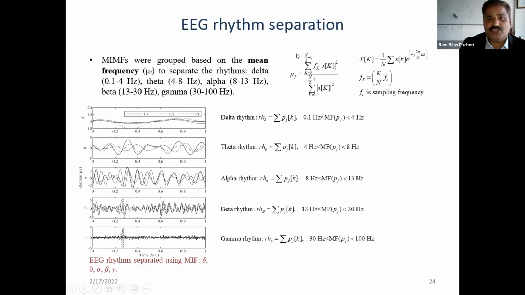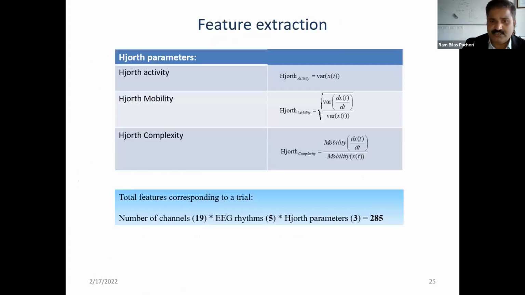And then, based on the mean frequency, we have separated these rhythms. So these are the delta, theta, alpha, beta, and gamma rhythms for different channels. Based on the mean frequency lying in the frequency range of that particular rhythm, that IMF is grouped to that rhythm. In that way we have separated all the rhythms: delta, theta, alpha, beta, and gamma. Then we extracted features: activity, Hjorth mobility, and Hjorth complexity.